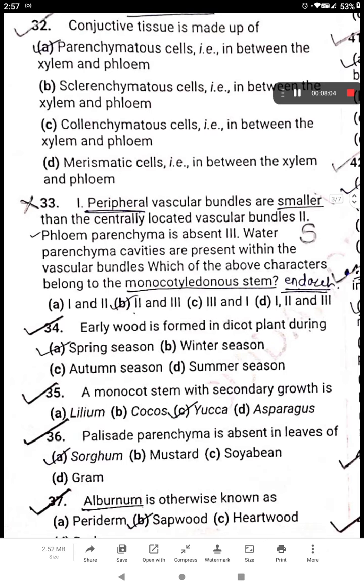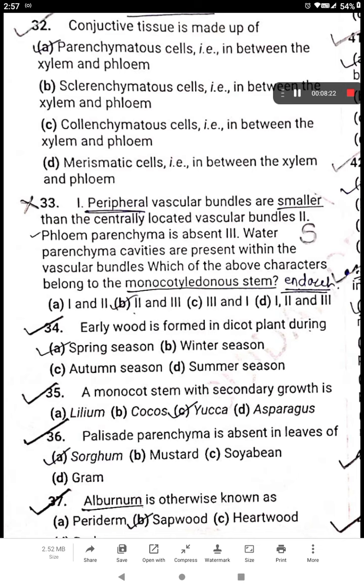Question 33. This was also because I did not read NCERT neatly. This was the only problem. The first sentence is saying that peripheral vascular bundles are smaller than the centrally located vascular bundles, right? So it was saying that.